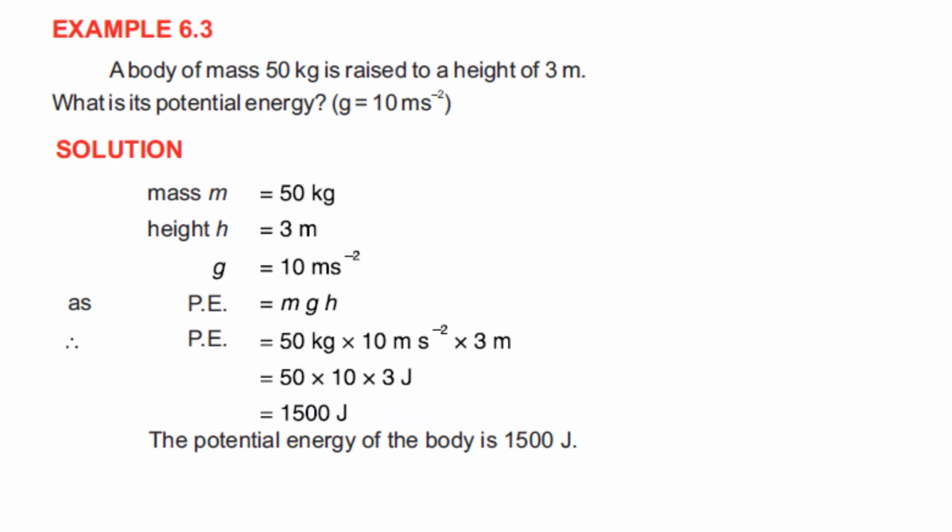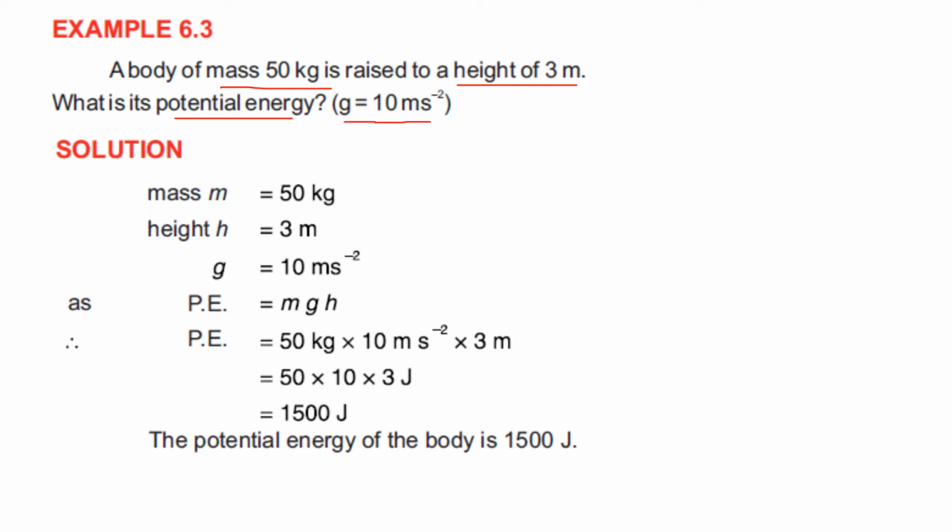So this is example 6.3 that is given in your book. A body of mass 50 kg is raised to the height of 3 meter. What is the potential energy gained? g is equal to 10 meter per second square.